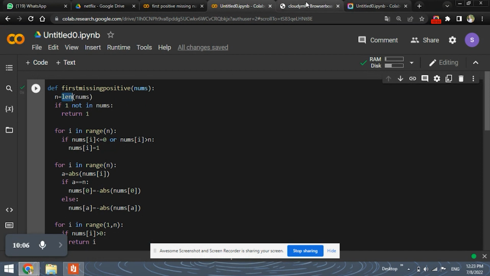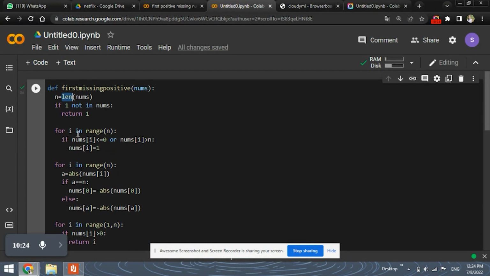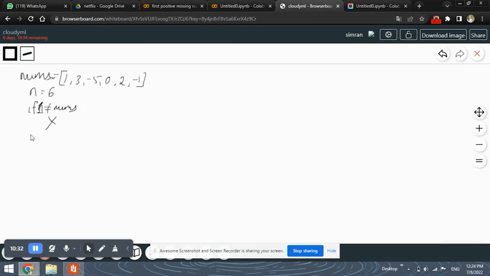After finding the length of the list, we check if 1 is not in nums. We see that 1 is present in nums, correct? The step was if 1 is not in nums, then we perform the operation, but 1 is present in nums. So the if condition is not satisfied, and we don't go into the if block. Now we run a for loop for i in range n, which means 6.